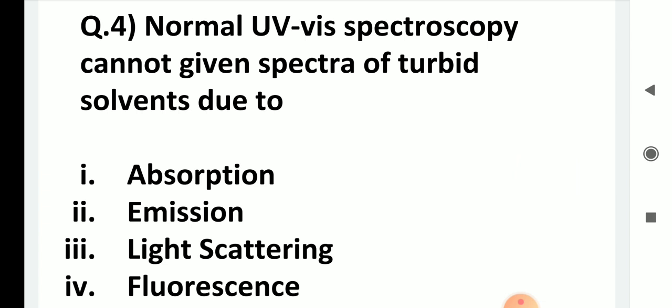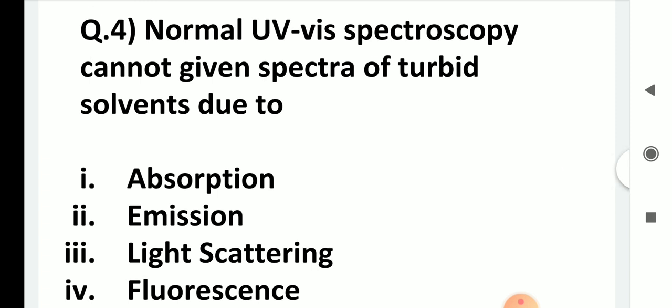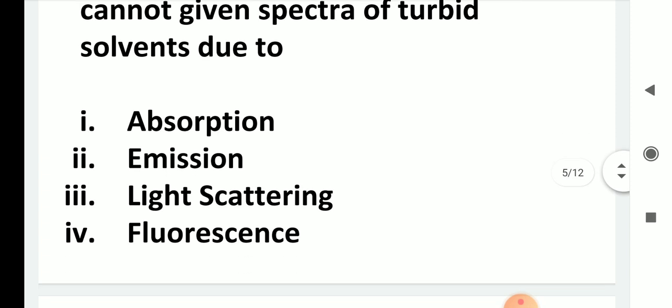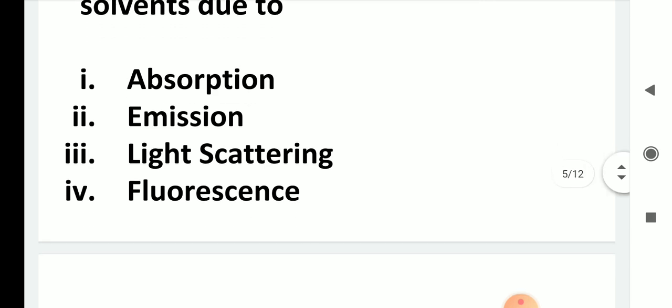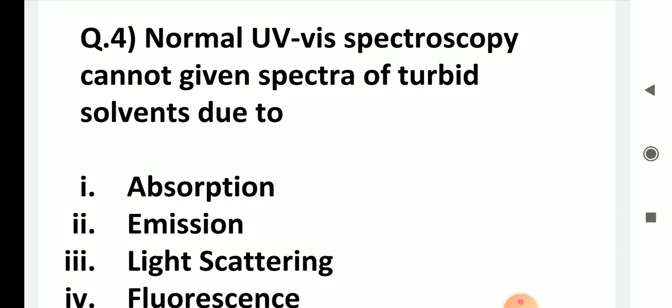Normal UV visible spectroscopy cannot give spectra of turbid solution due to dash. Normal UV spectra can give spectra only of transparent solution but not of turbid solution, and the reason is, the choices are absorption, emission, light scattering, or fluorescence. It is light scattering. Because of light scattering you will not get the spectra of turbid solutions. In turbid solutions light scattering takes place and you won't get the spectra of turbid solutions.